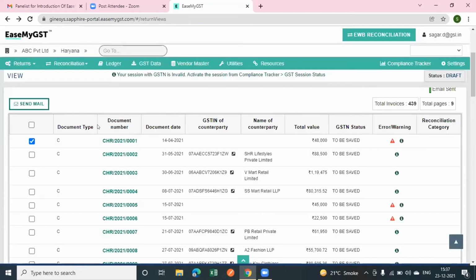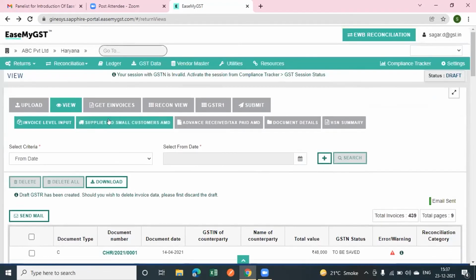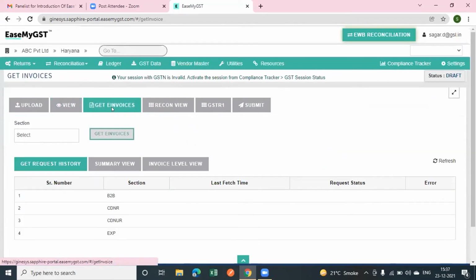After this, the main important aspect is the sales and IRN reconciliation. As I told you earlier, we are providing you the facility to reconcile sale invoices with your IRN auto-populated data on the EaseMyGST portal, which basically comes from the IRP portal, at PAN level and also at GSTN level.